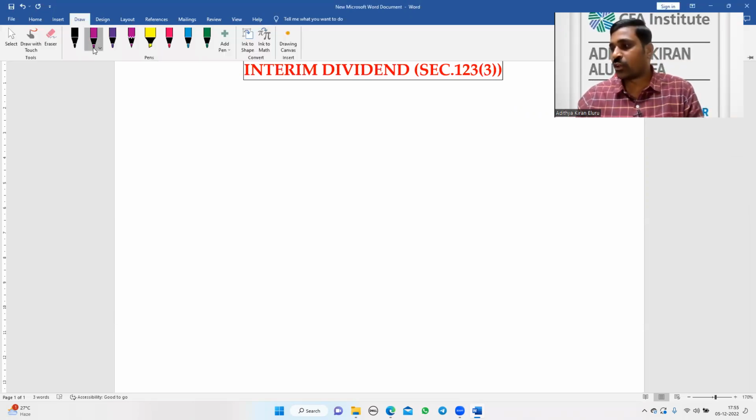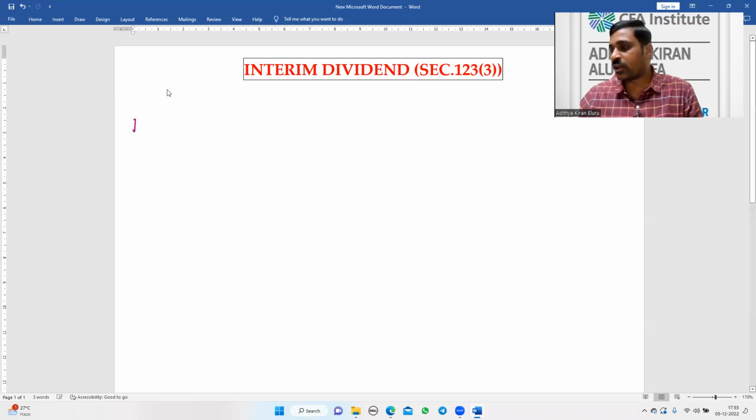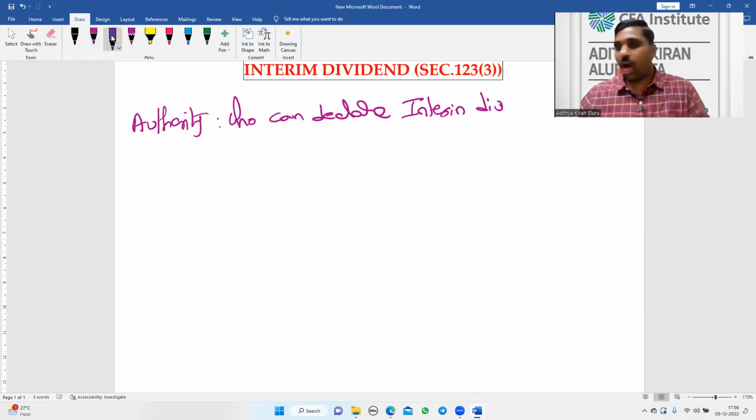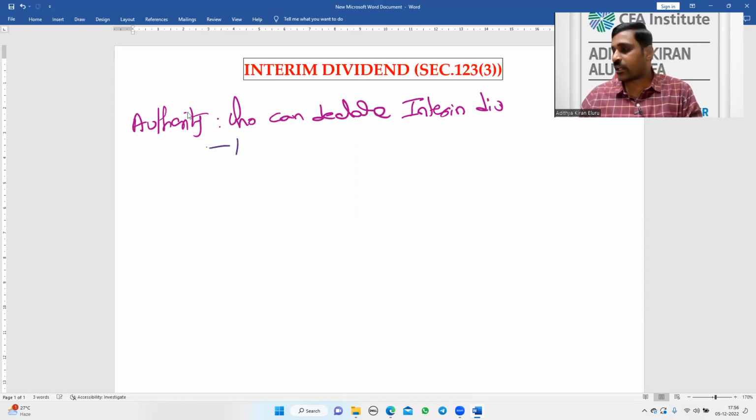First we'll look at the authority for declaring interim dividend. That is to say, who can declare interim dividend? The authority for declaring interim dividend is the board of directors. It is the board of directors who can declare interim dividend.